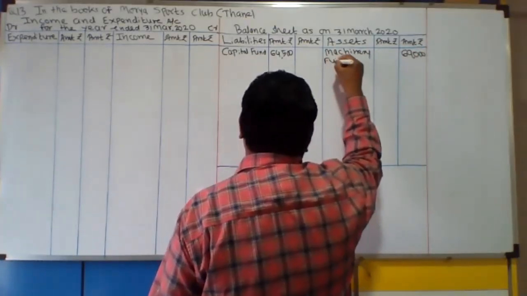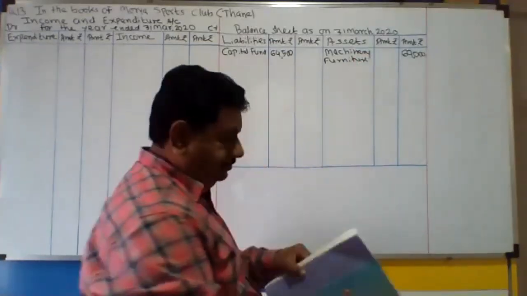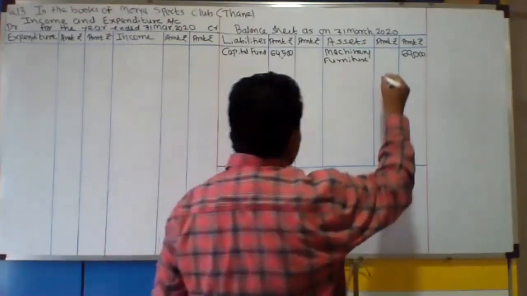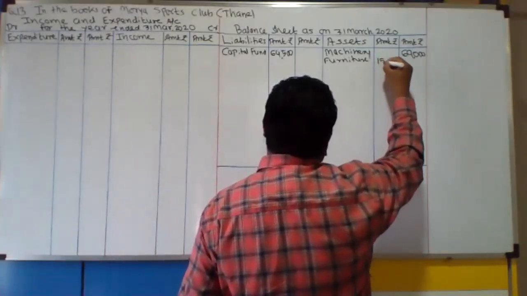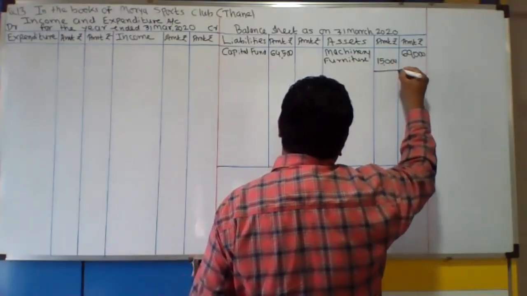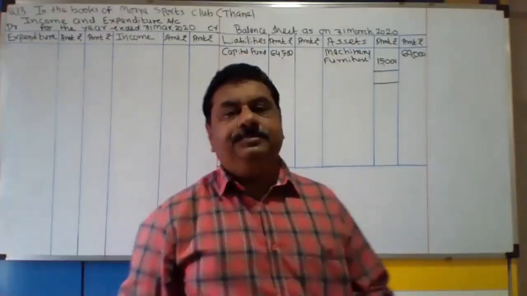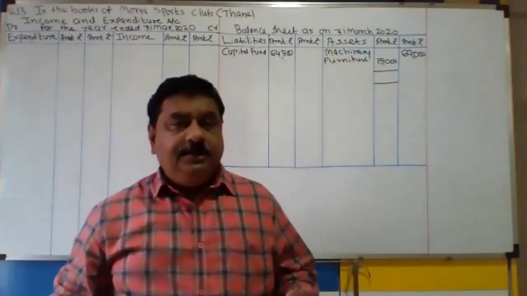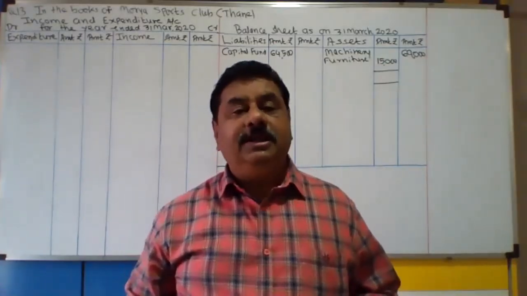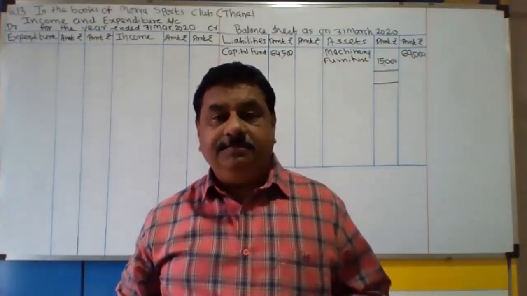But furniture, you will write in the inner column. Okay, furniture is 15,000 rupees. Furniture inner column में क्यों लिखा है? Because it is purchased and it is also subject to depreciation. Okay. So in this way, from the last year balance sheet, we recorded capital fund in the liability side, machinery in the balance sheet asset per outer column.